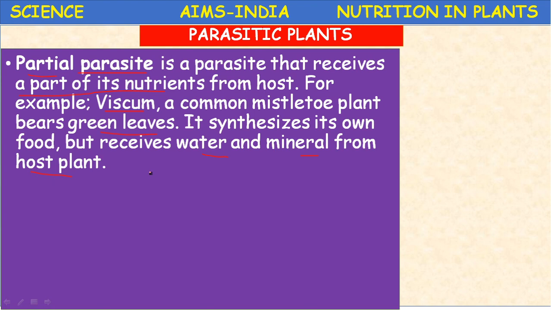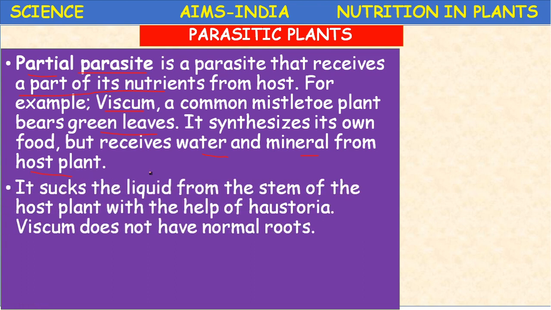Partial means part time, like one main job and another part-time job. In this plant, the main nutrition takes place by the autotrophic mode only, but partially it absorbs water and minerals from the host plant. Hence it is considered a partial parasite.